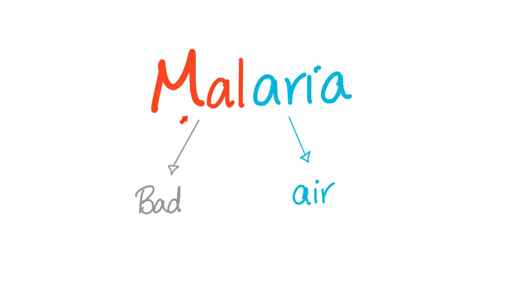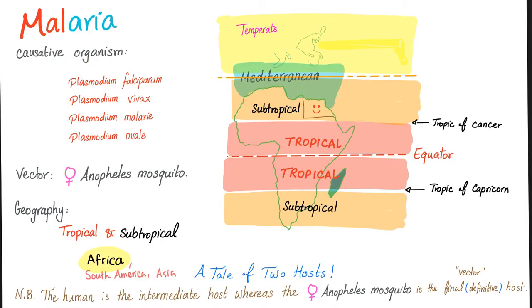Malaria is a wrong name. Mal means bad, like malfunction. Area means air. They thought that malaria is transmitted to you through airborne infection. Not true. Nonsense. The freaking female Anopheles mosquito has to bite your skin, so that's a wrong name. Can you imagine a salesman coming to your house? Oh, change your air condition filter so that you prevent yourself and your family from getting malaria. Oh, shut up. Malaria, the causative organism: Plasmodium falciparum, Plasmodium vivax, Plasmodium malariae, Plasmodium ovale. The vector, the female freaking Anopheles mosquito.